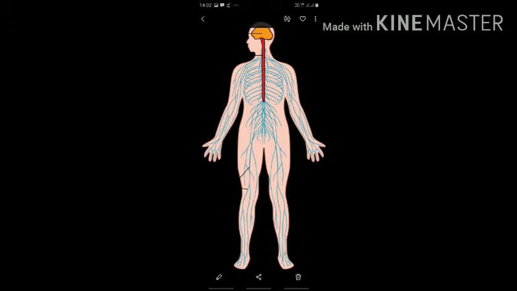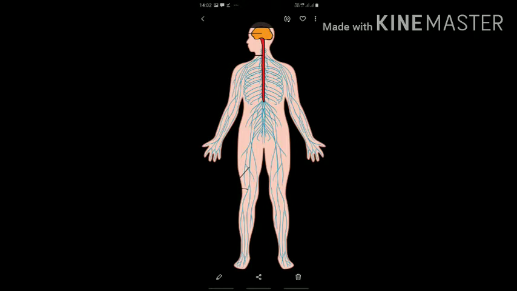Nerves from the region of the head and the neck join the brain directly. However, nerves from other parts of the body join each side of the spinal cord, and the spinal cord leads to the brain. So, nerves are made up of nerve cells, and there are three kinds of nerves.